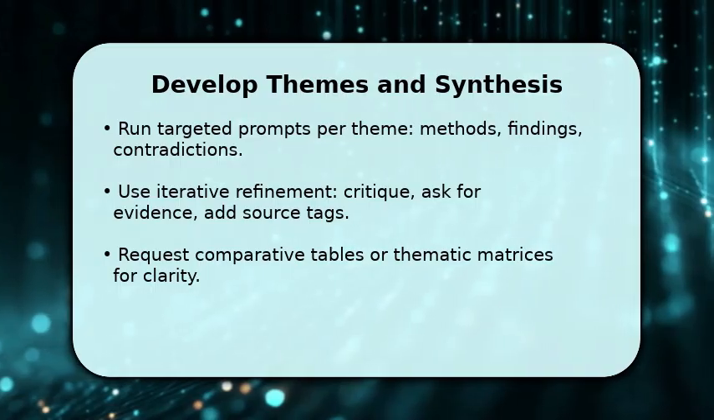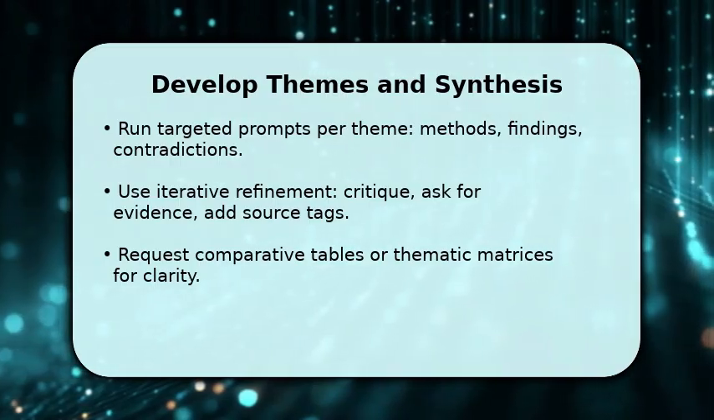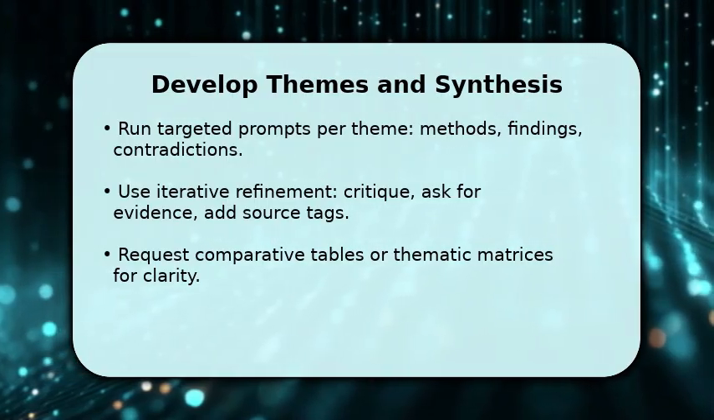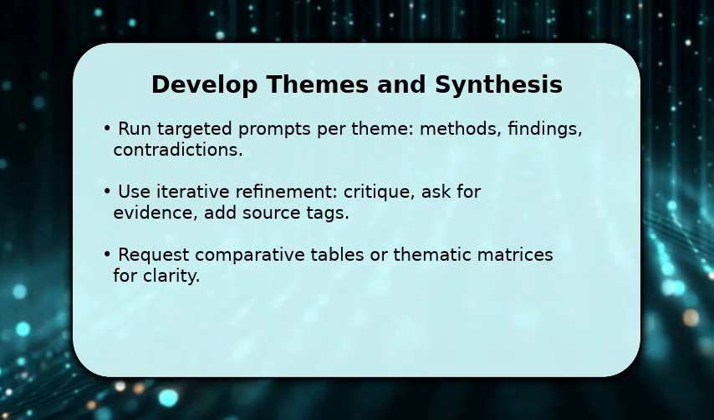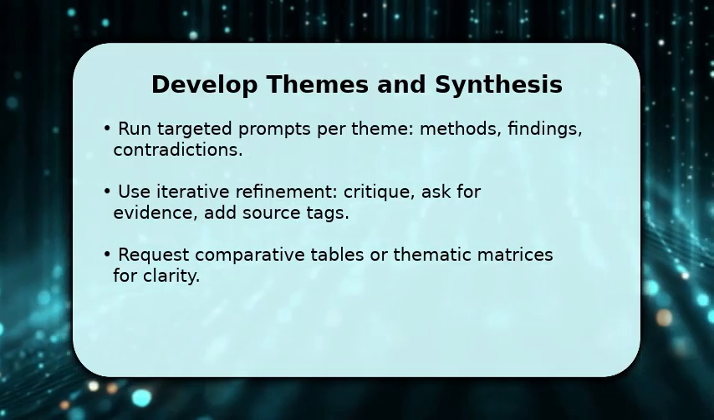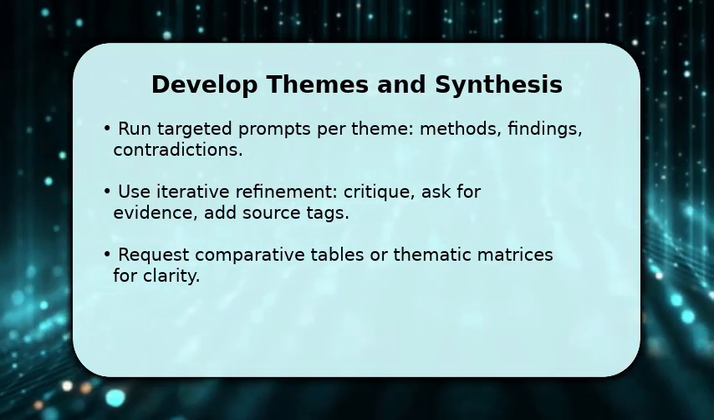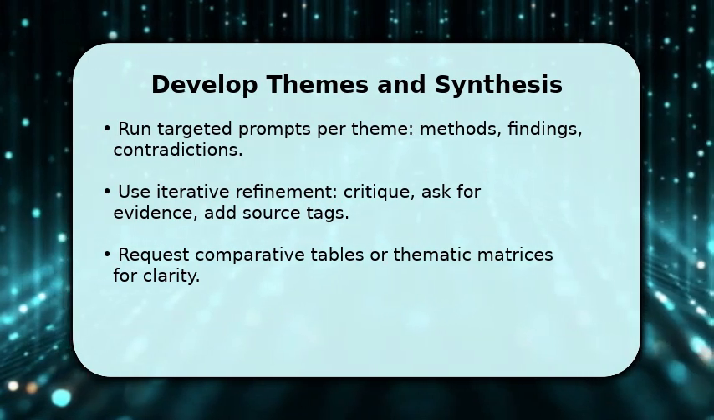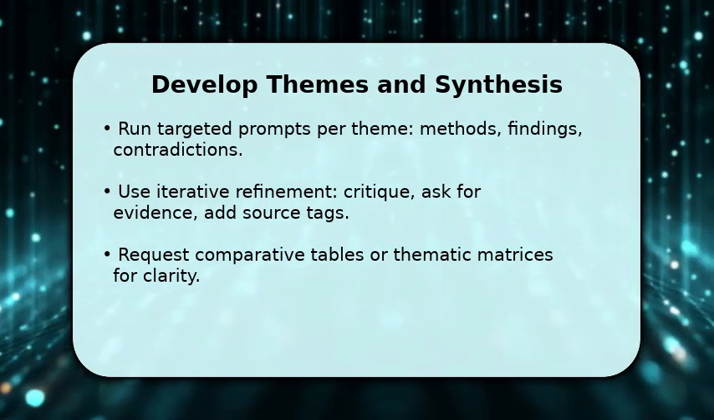Then critique the output, point out weak arguments or missing citations, and have Jenni revise. Once done, prompt for concise tables or matrices to map findings against variables. These visuals clarify patterns. Make sure to iterate until arguments flow logically and each claim links back to cited sources.